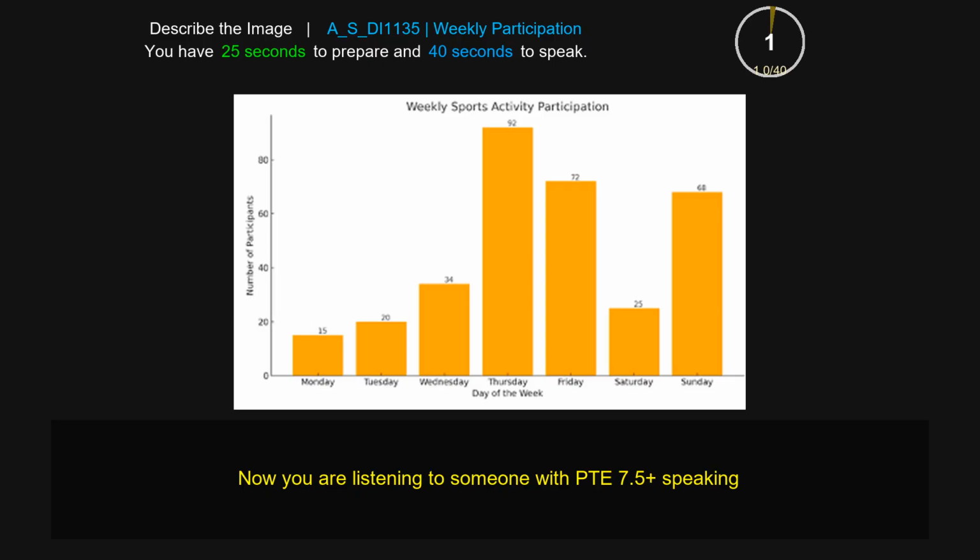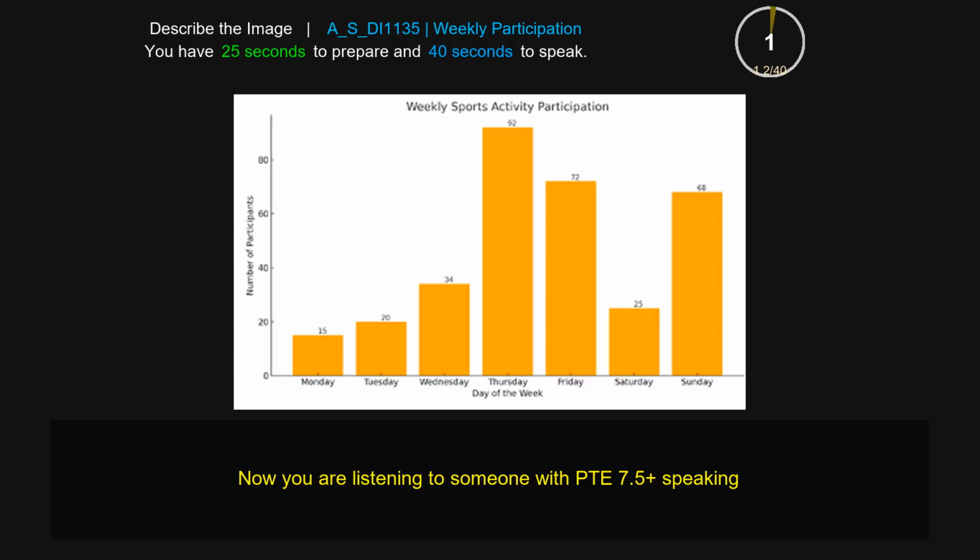The bar graph represents weekly sports activity participation. It mainly provides detail on different categories including days of the week and number of participants. On the one hand, Thursday is the maximum, which can be seen at 92 participants. On the other hand, Monday is the minimum, which can be seen at 15 participants. Overall, the bar graph shows crucial information on weekly sports activity participation.